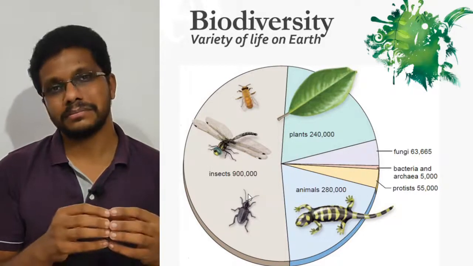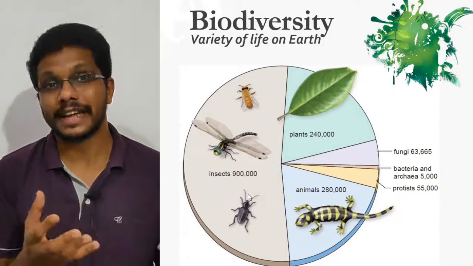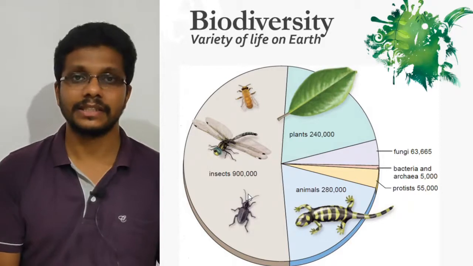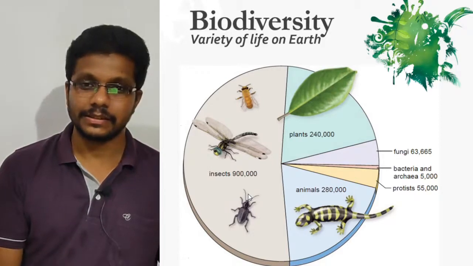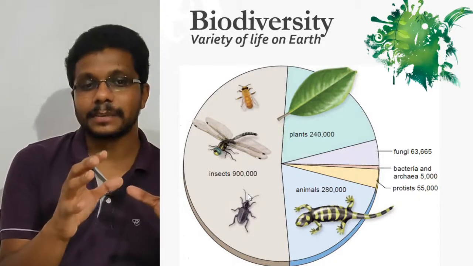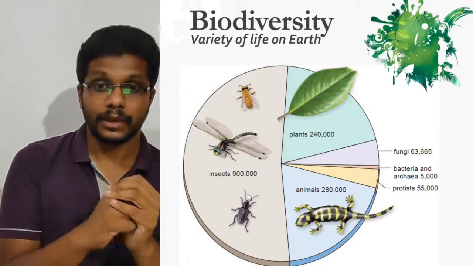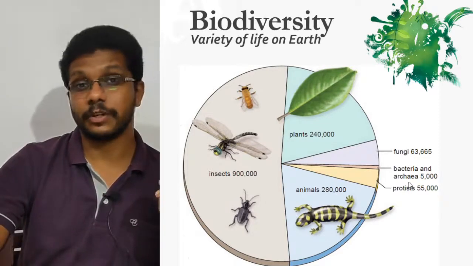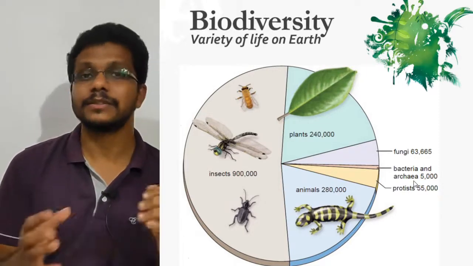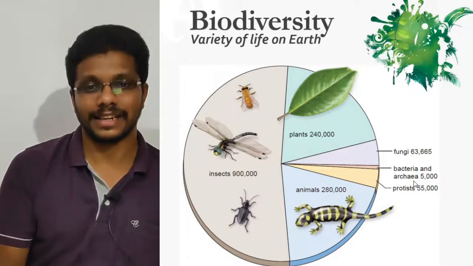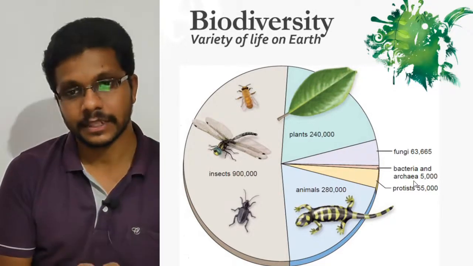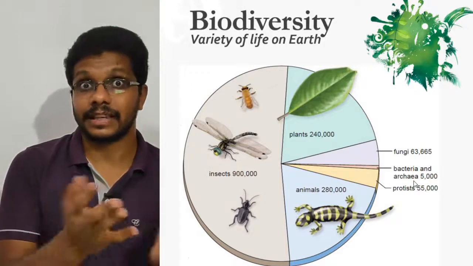So we know only, at the maximum, about 10% of the organisms on this earth. We don't know much. So the diagram represents the known biodiversity. We already know the bacterial and archaea communities are so diverse. They are more diverse than the plants and animals and insects combined together. That's what the three kingdom classification means.